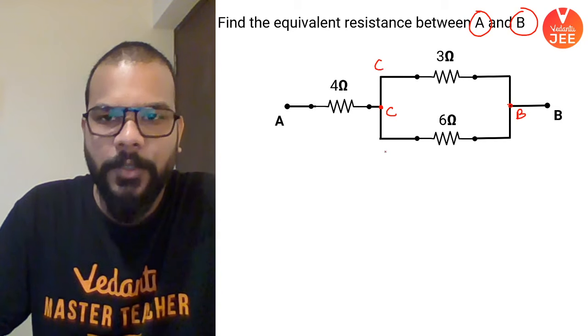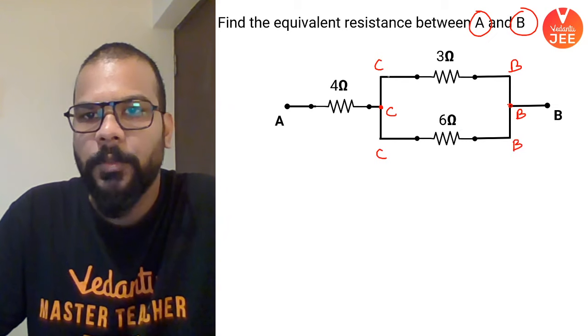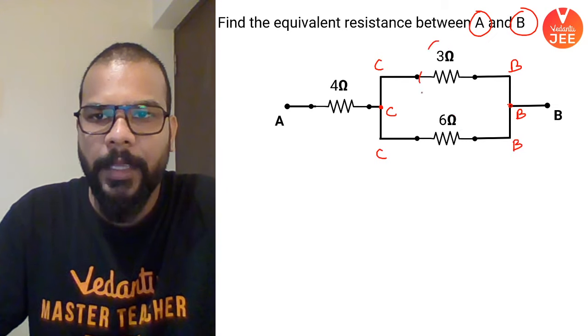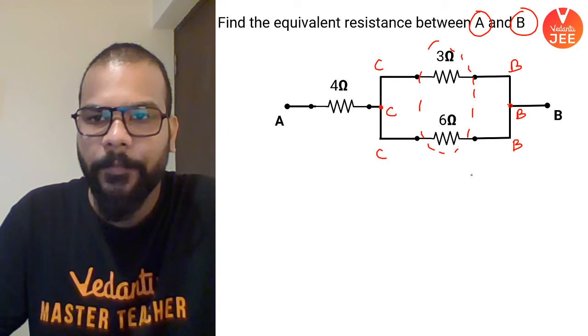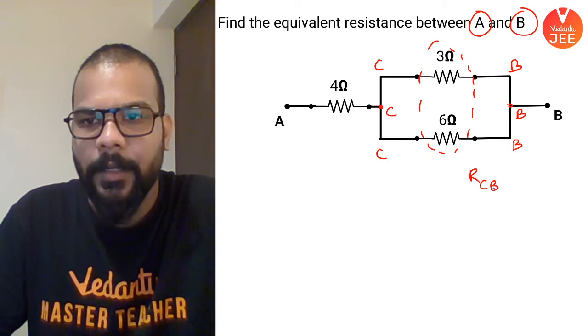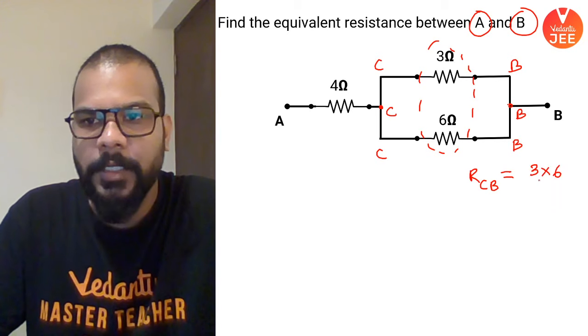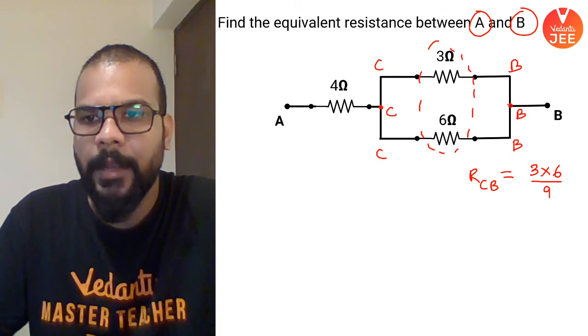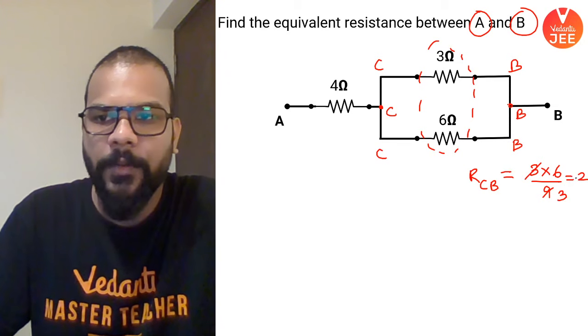This point is also C, this is also C, this is B, and this is B. So 3 ohm and 6 ohm, they are connected in parallel. So we'll have to find out their equivalent. How will you find R between C and B? It is R1 R2 upon R1 plus R2. So that is 3 into 6 upon 3 plus 6, that is 9. Simplify. So 3 by 9 is going to simplify like this,